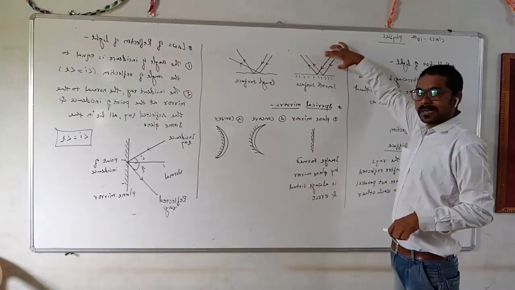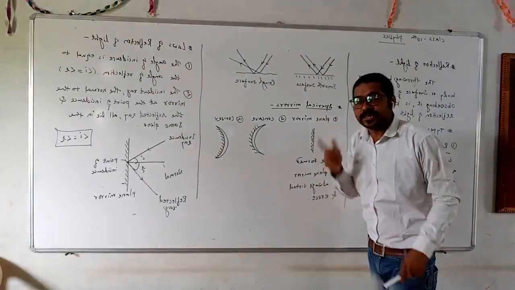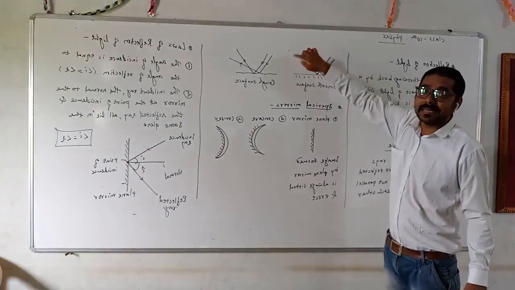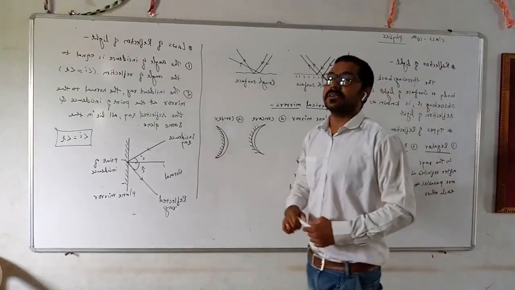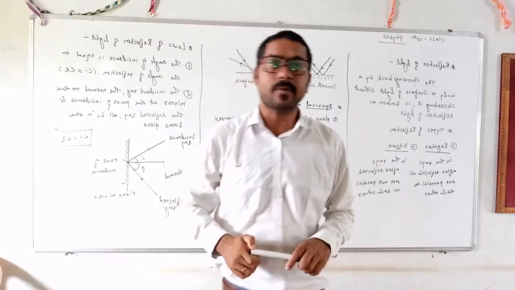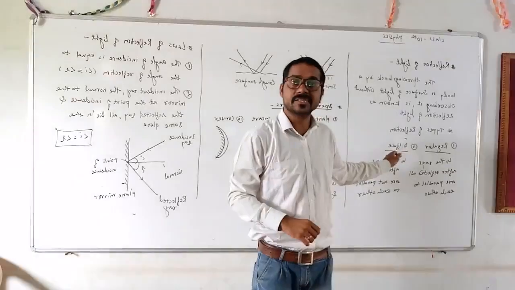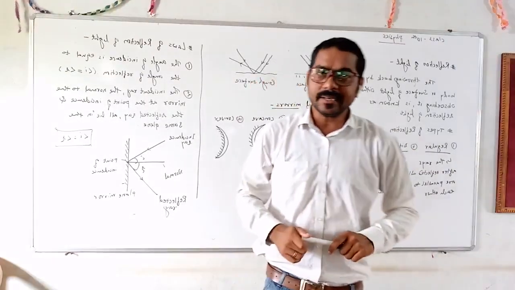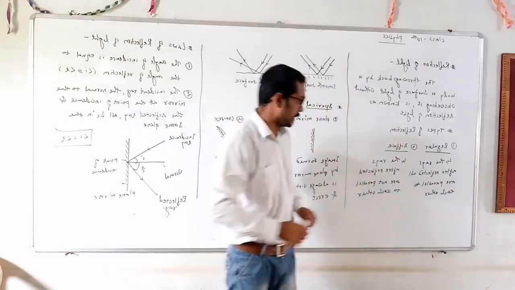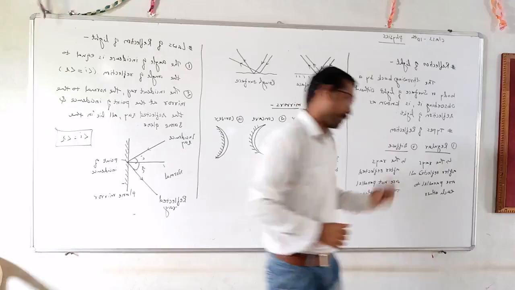When they are parallel before reflection, after reflection also they should be parallel. In this condition, you can see it is a regular type of reflection. The best example for it is the mirror.